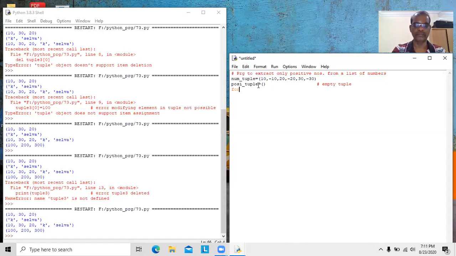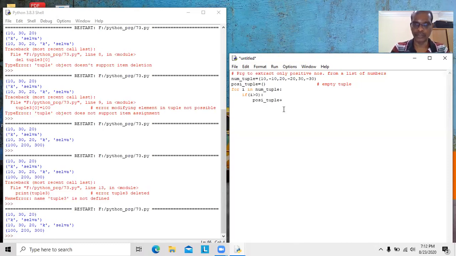That's also simple: for i in num tuple. For i in num tuple, first i will be assigned 10. If i is greater than 0, it is considered positive. Here, positive tuple, this 10 should be appended to the positive tuple.